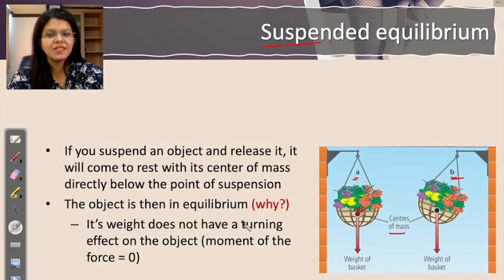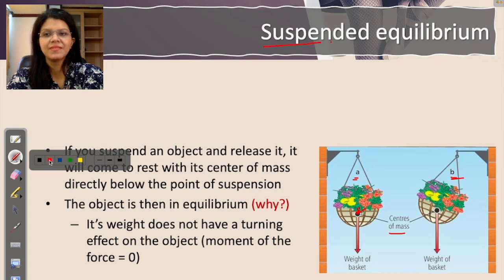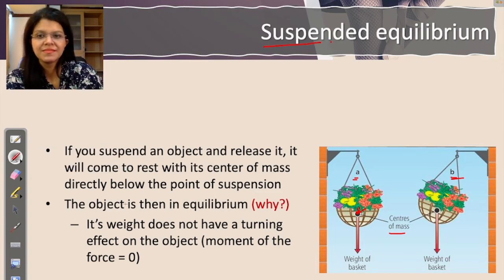Its weight does not have a turning effect on the object. The moment of the force is 0. This is what we are talking about. The object is then in equilibrium in picture A. Why? Because its weight does not have a turning effect on the object. The moment of the weight is 0. Why? Let us identify the pivot. If you have to calculate the moment, the first thing that you find out is the pivot. So this is your pivot.